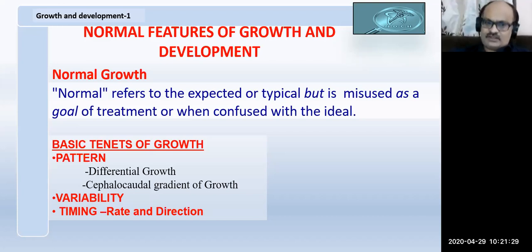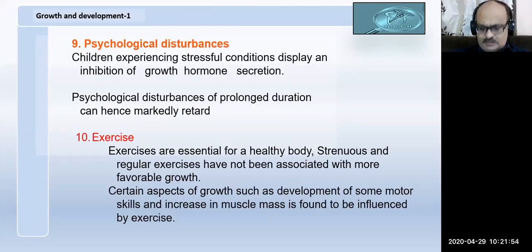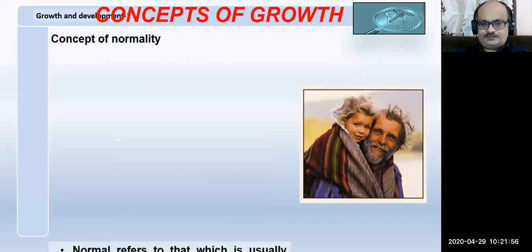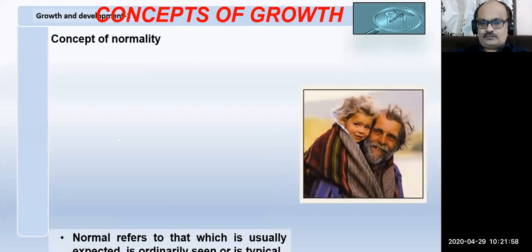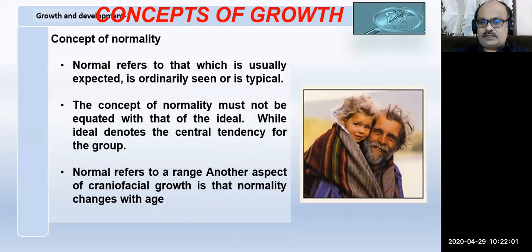So we have what is called the pattern. In this, we are going to study the differential growth, the cephalocaudal gradient of growth, and next comes the variability, how much variation is possible, and of course, the rate and direction, within which time framework. So we are going to see what is normal to that particular age.